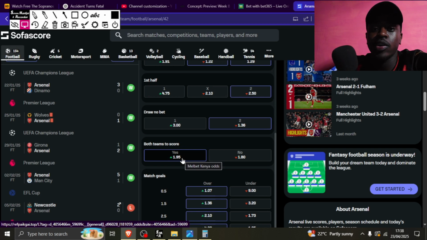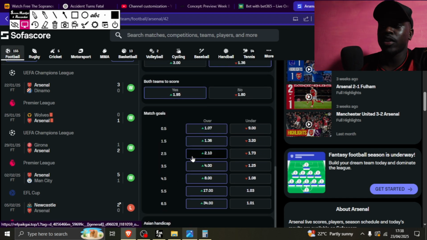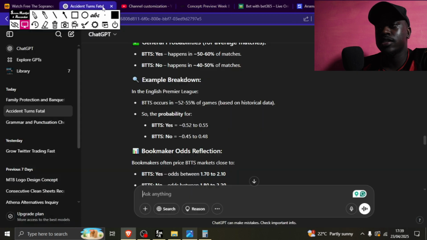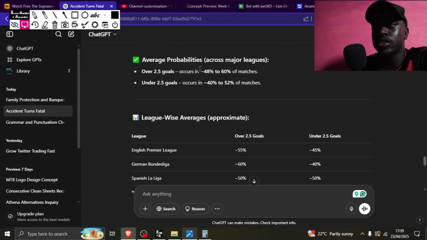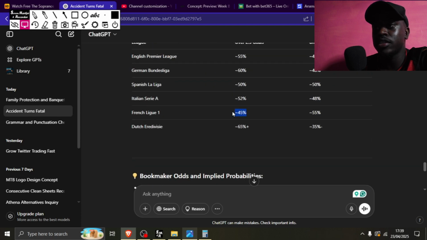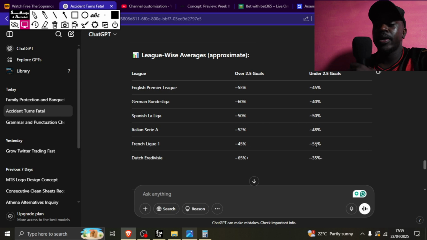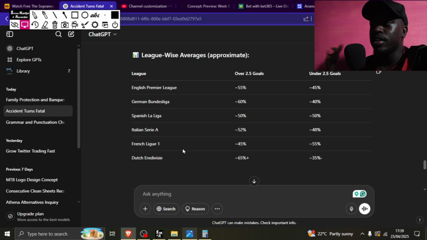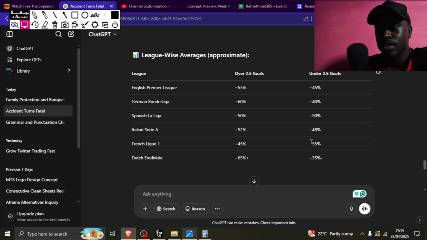And also if you have some ideas we can implement on this, because I'm trying to develop it also for the overs, but for the overs I'm not so certain, because you can see the probabilities of the over, it's 48, so at times you might find a league that is less than 50%. So that is something like the French league. So you see this one is more advantageous to bet on. You can go on the French league, search for Paris Saint-Germain or maybe a team inside there. You just go betting on the unders only, and there are times you're going to be lucky, you find a team with an odd of 2 instead of the 1.5, and you even out the overs and the unders. That's the great thing about it.